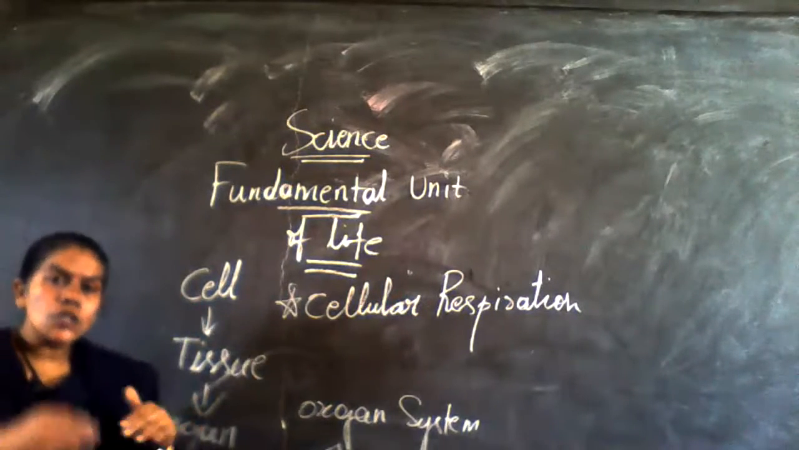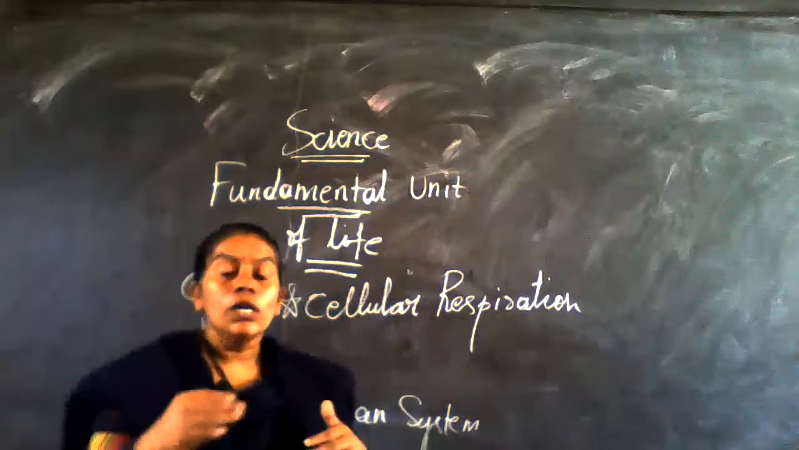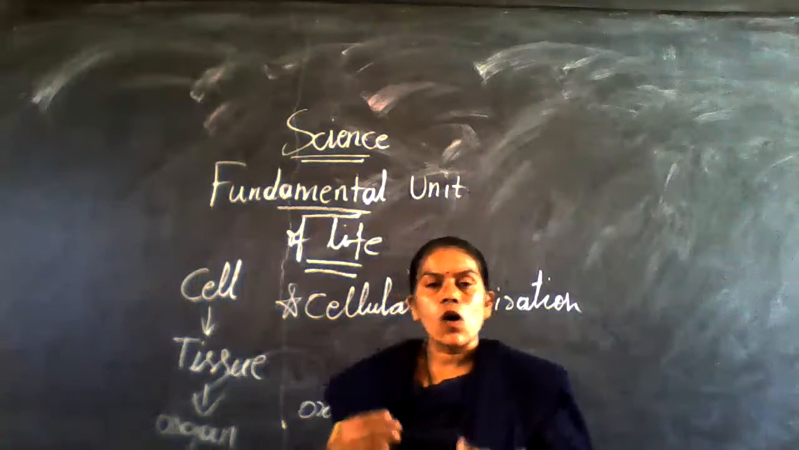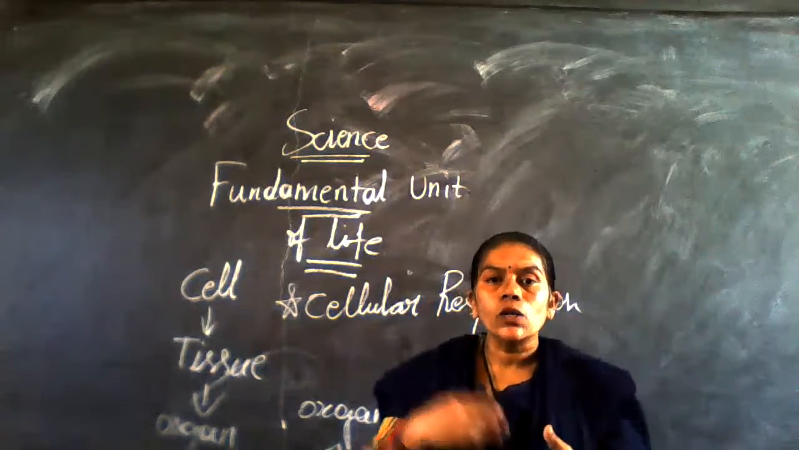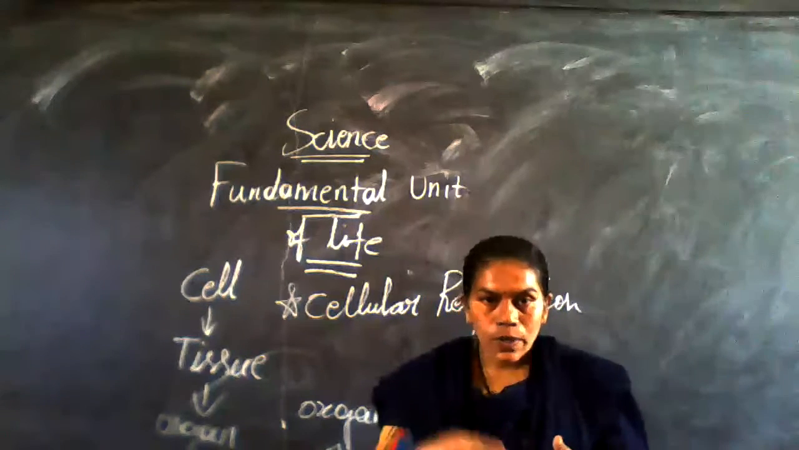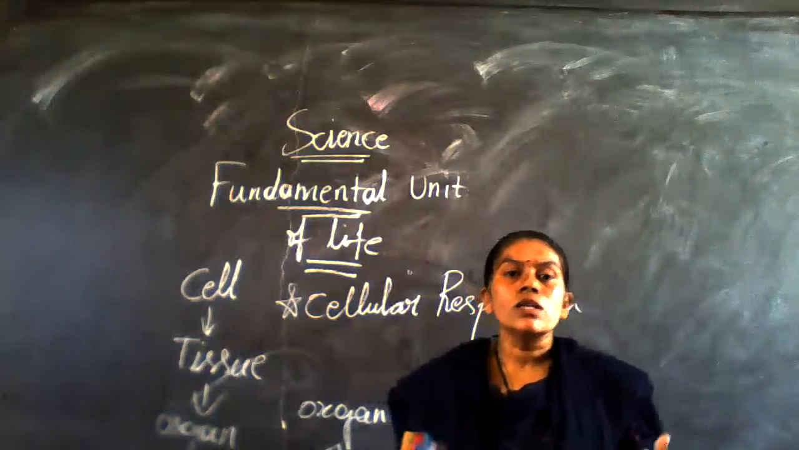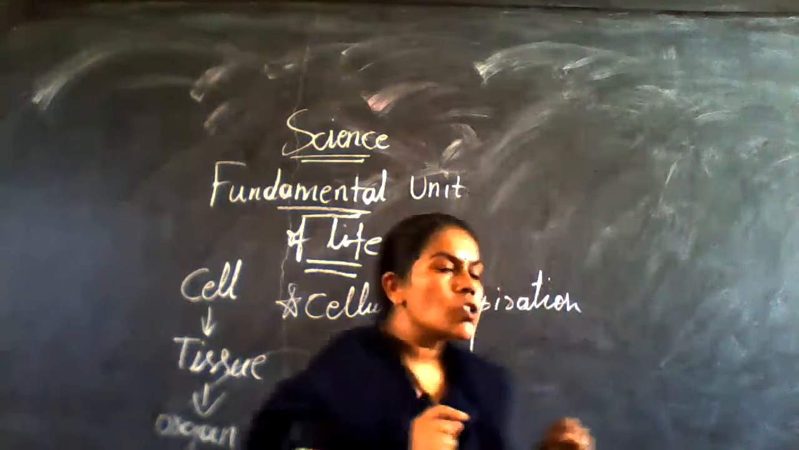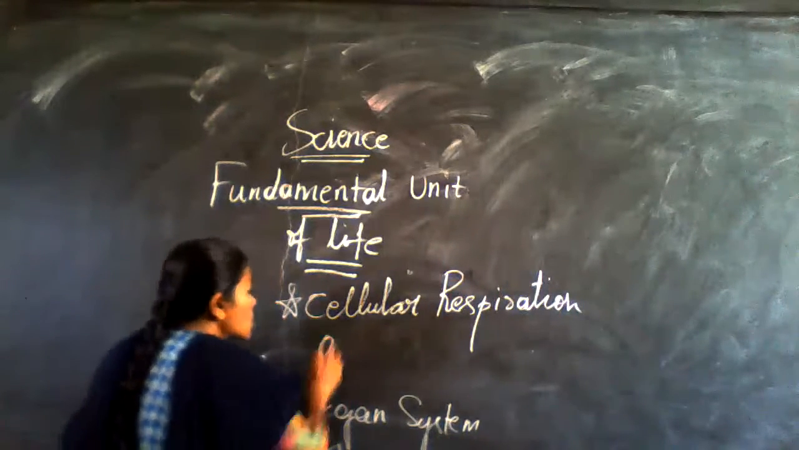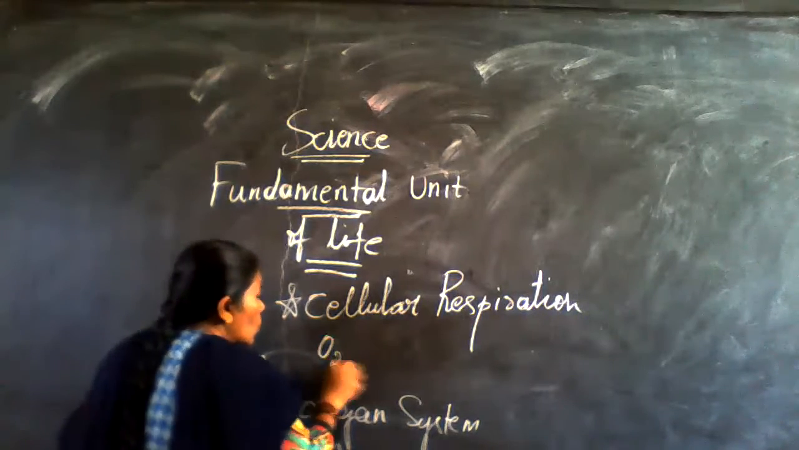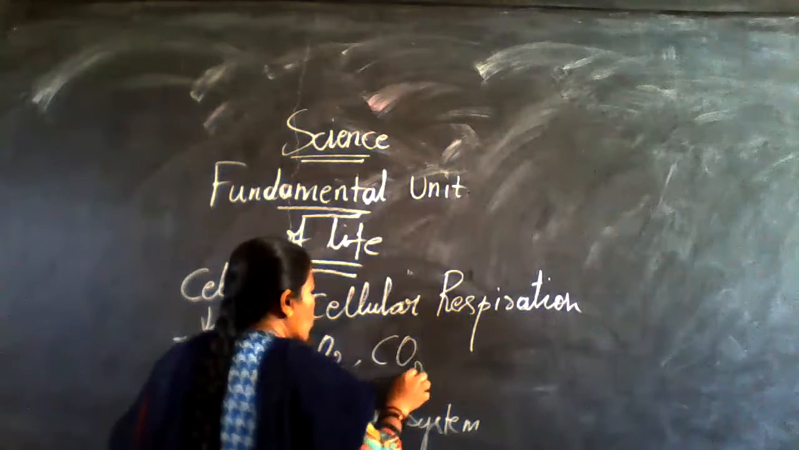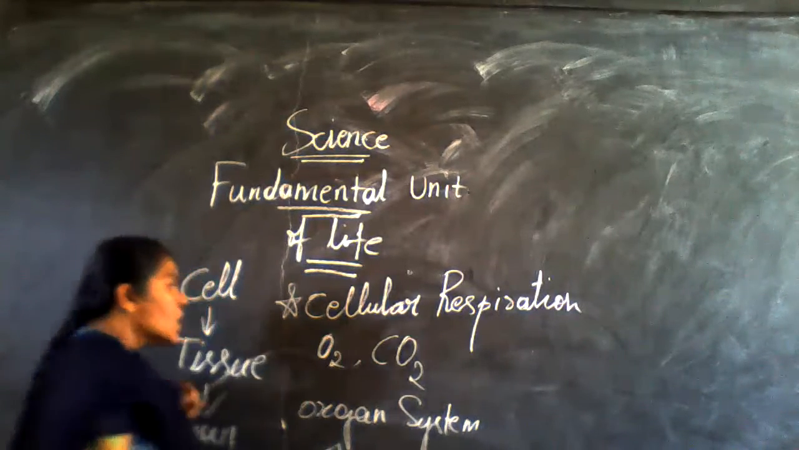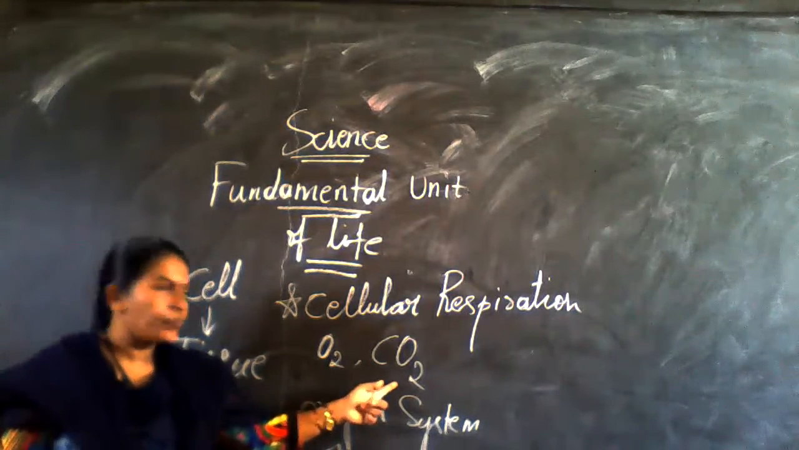Okay, and next topic, we will go a little more in depth now. How do oxygen and carbon dioxide exchange from body to atmosphere and from atmosphere to body? What are those two? One is oxygen and another is carbon dioxide. Oxygen we write as O2 and carbon dioxide we write as CO2.